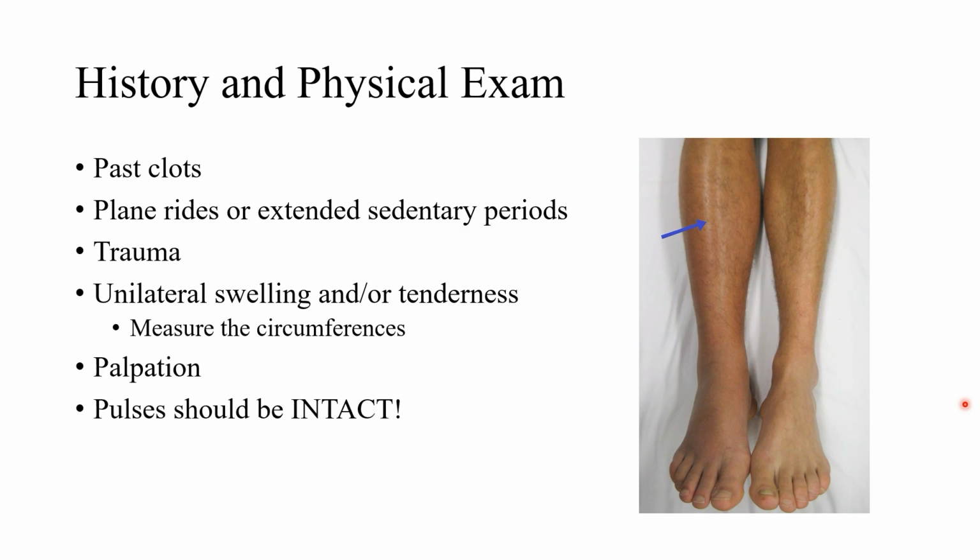And remember, pulses should be intact, right? This is deep vein thrombosis. We're not talking about arterial. If somebody comes in like this, and maybe it's a little more dusky color, and you try to feel for a posterior tibial or a dorsalis pedis pulse, and you can't feel anything, that's an emergency, right? Because that means maybe they have an arterial occlusion or clot, and that person can develop an ischemic limb very quickly. So that's an absolute emergency.